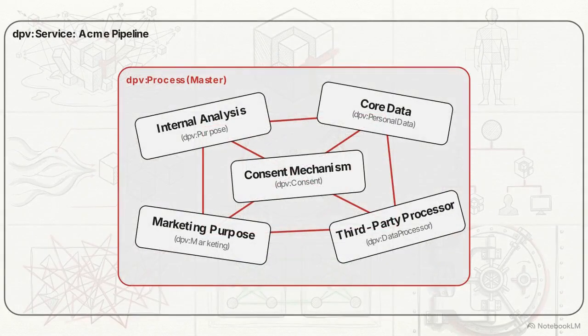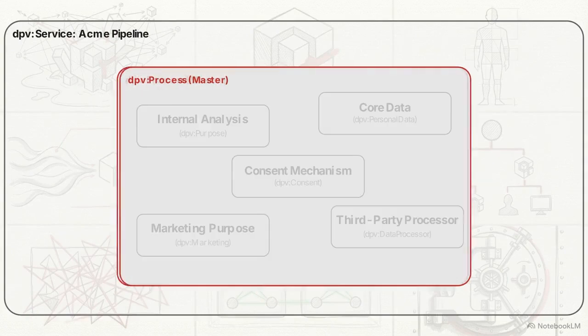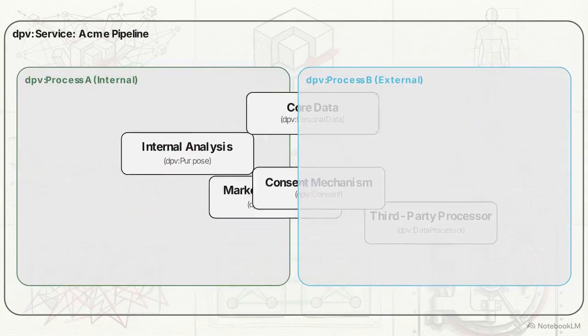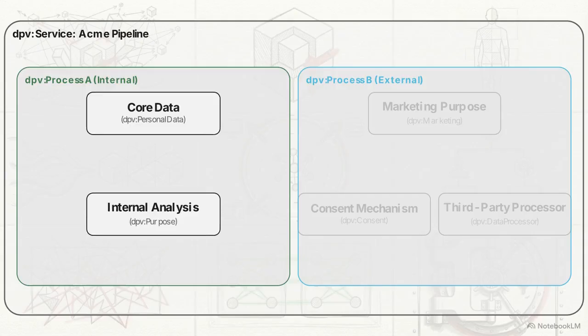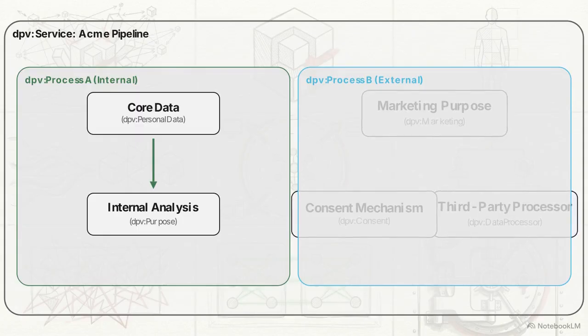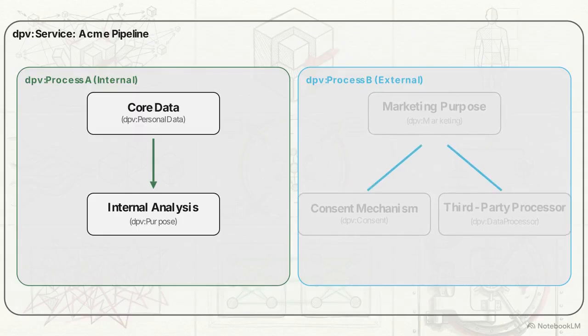Instead of one messy block, we safely separate the business logic by physically splitting the master process into isolated, self-contained nested processes inside the main service wrapper. Process A now contains only the logic for the internal analysis purpose, tied explicitly to the strictly necessary core data points. Process B is entirely separate. It contains the specific third-party data processor entity, the external marketing purpose, and the distinct consent mechanisms required to legally execute that action.